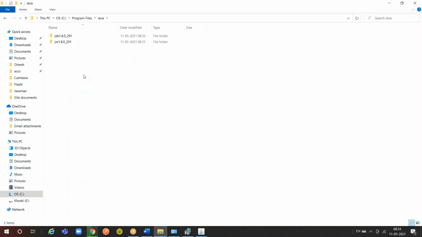Now JDK and JRE are installed. Friends, generally, when you install software with a specific version and a new version comes, what happens? It overrides the old version with the new version. Generally that happens. But in the case of Java, if you install version 9, version 8 will still be there along with version 9. It's not going to be overridden. Is it clear, everyone? Yes, sir.